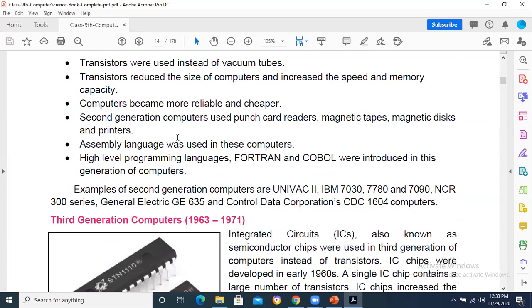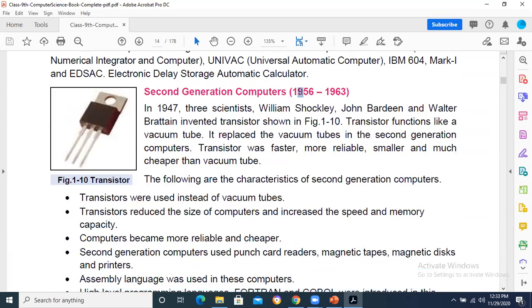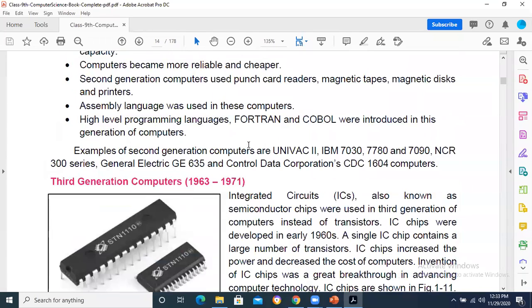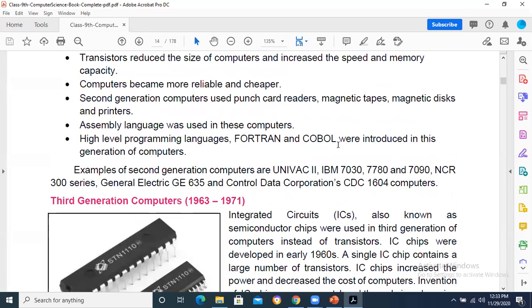Now, assembly language was used in these computers, and then afterwards, even some high level languages were also introduced in this generation. The generation continued from 1956 to 1963. Whatever new innovations were done in this period are called second generation. Okay, Fortran and COBOL languages were there. UNIVAC 2 was an example.